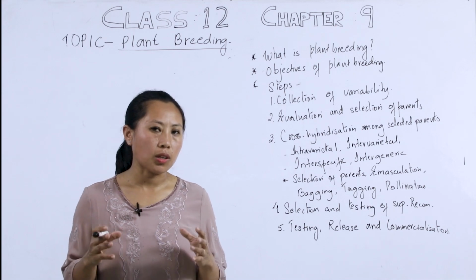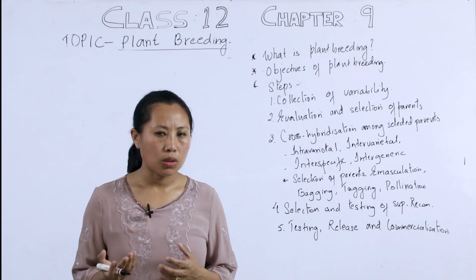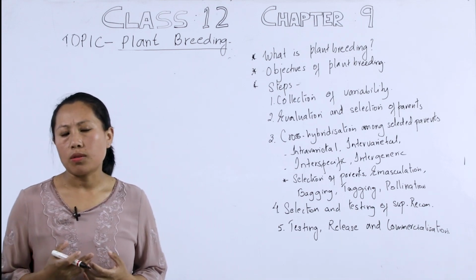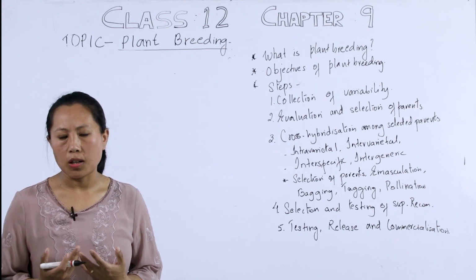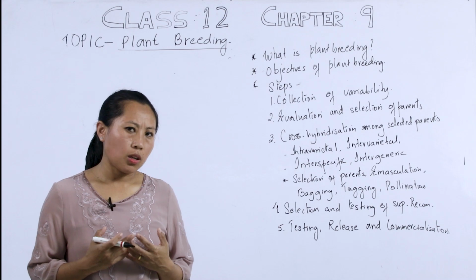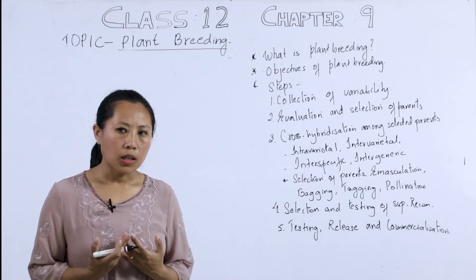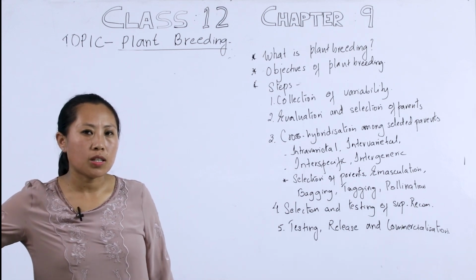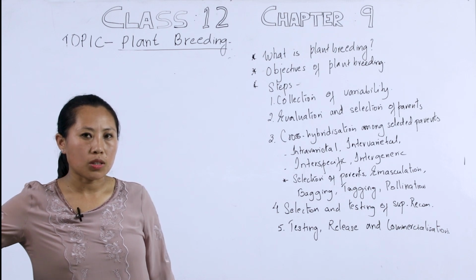It took place in the 1960s, and credit goes to Dr. M.S. Swaminathan, who was responsible for introducing Mexican wheat varieties, which was a huge success in India. Because of these plant breeding techniques producing high yielding and disease resistant varieties of crops, particularly wheat and rice, the Green Revolution was a success.